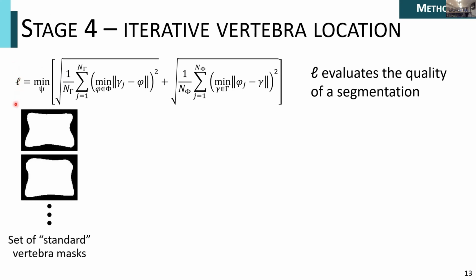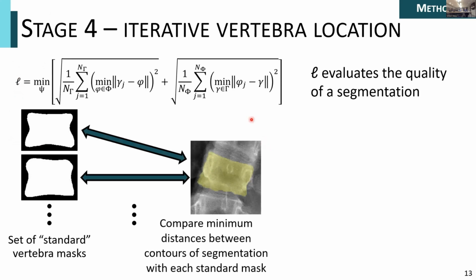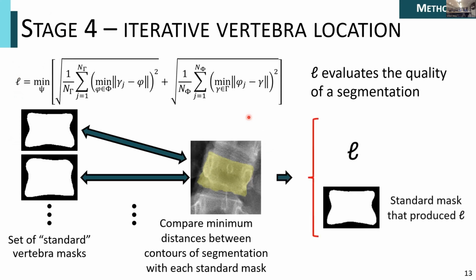What we have is a set of standard vertebral body masks, just very typical shapes you'd expect to see in a spine. And what we do is we take our predicted segmentation straight from CNN-DB and compare the minimum distances between the contours of the segmentation with each standard mask. Essentially, we're trying to minimize the sum of distances between a standard mask contour and a segmentation contour pair. From this, we get the L, which is just related to the sum of minimum distances. And more importantly, we get the standard mask that reduced L, which you can interpret as the standard mask that is the most similar to our predicted segmentation.